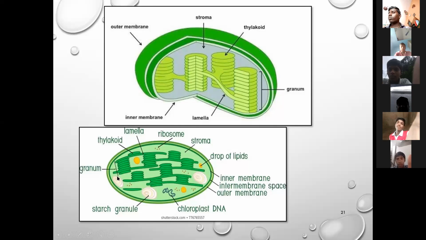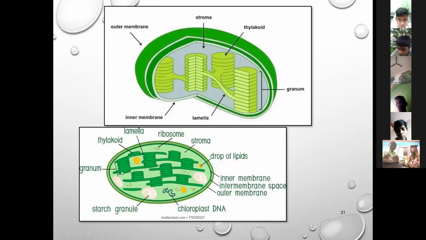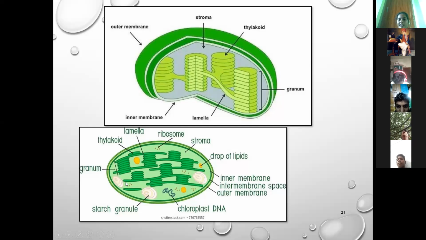The granum is responsible for trapping the solar energy from the sunlight. Next, this is the granum and this is the stroma.